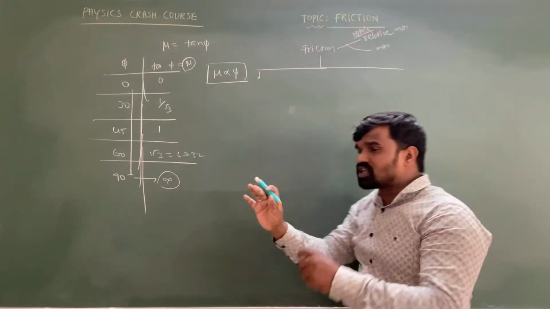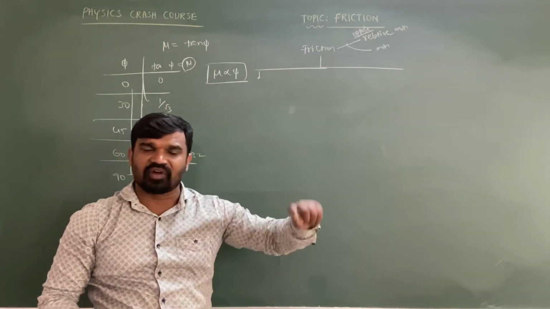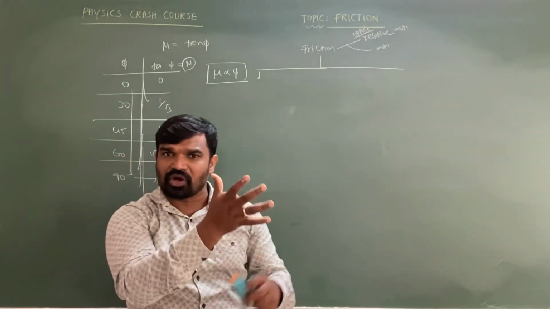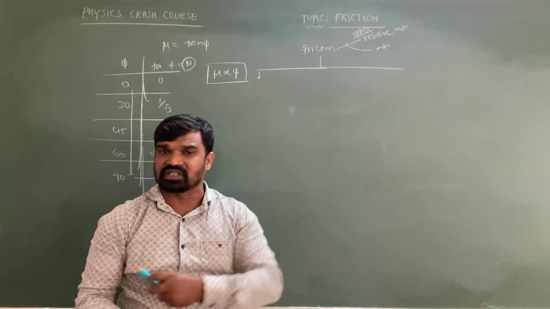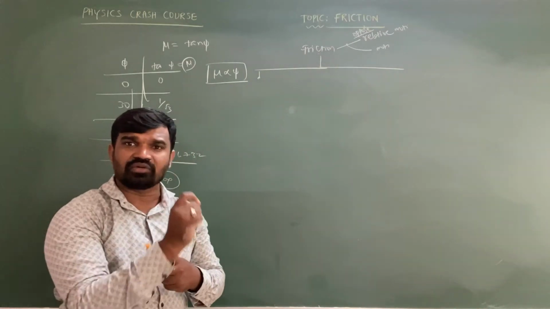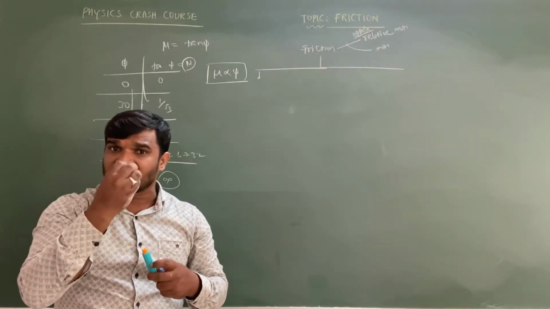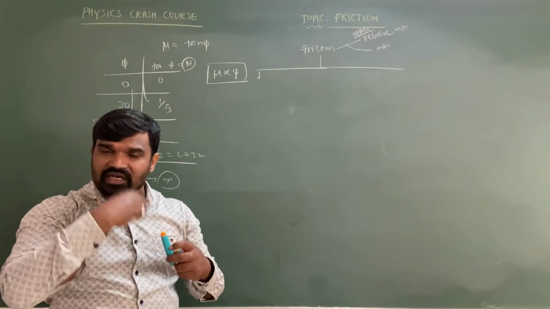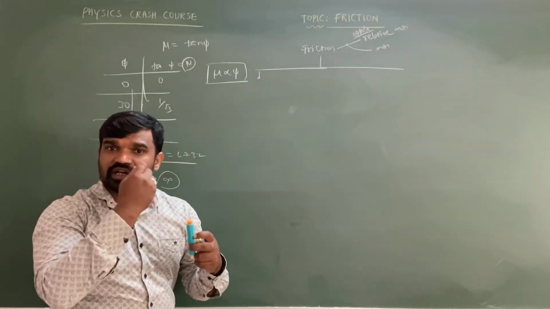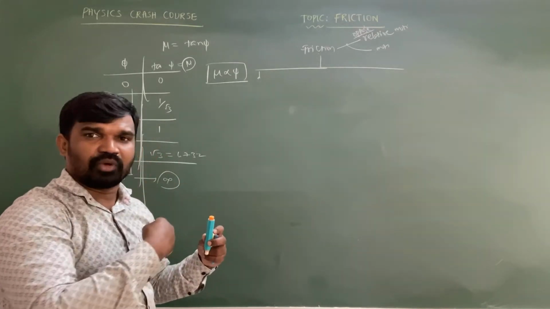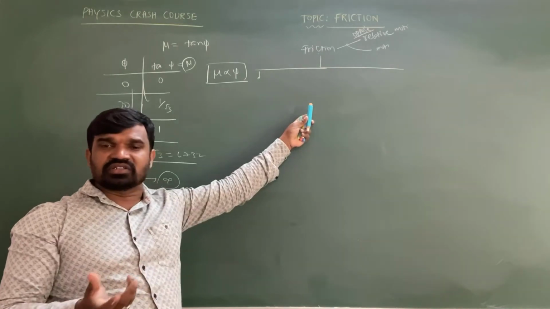See, without friction it is impossible to write anything on the board. Without friction it is impossible to walk from one place to another. Without friction it is impossible to hold an object. Without friction vehicles also can't go from one place to another. Without friction human life would not exist, because the food you are taking cannot enter the mouth or the stomach. Without friction we can't take water, so the water cannot move from one point to another. So without friction it is impossible to imagine the existence of human life.